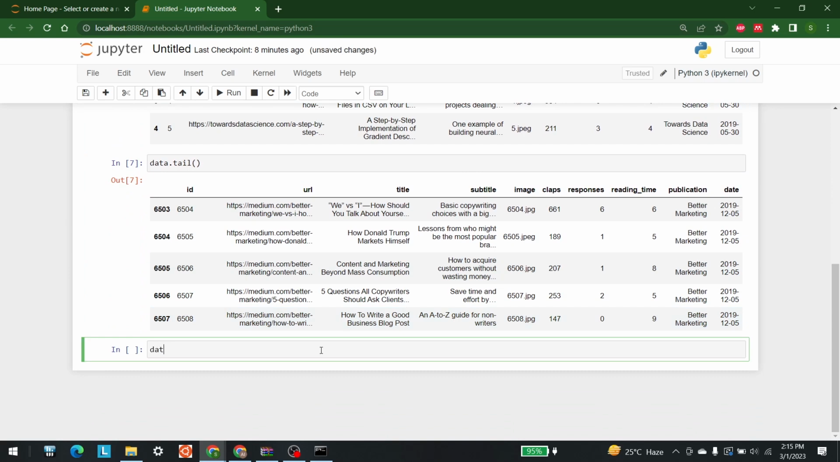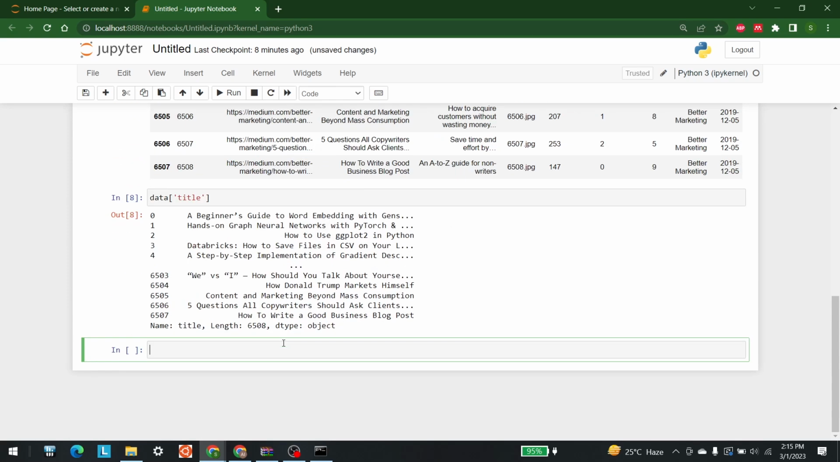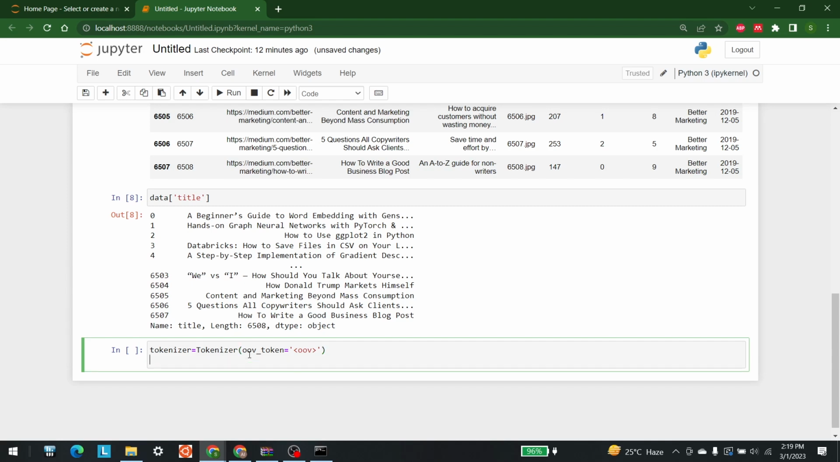Suppose we want to check the titles that are available. So these are all the titles that are available in our data set. Next I'm going to make the tokenizer. So tokenizer is equal to, here I'm going to use the Tokenizer that we have imported, with only one change, that we are also going to use the oov_token. So oov_token is equal to OOV. After that we are going to perform the fitting.